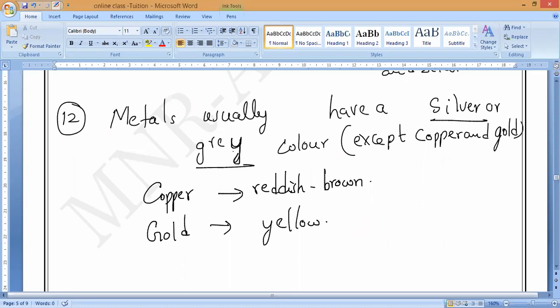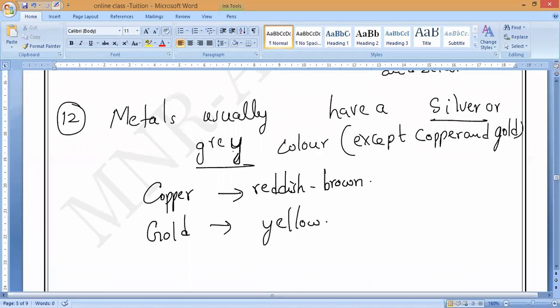Any doubt in this? Please respond to me. Clear, guys? So this is what we can say, all the physical properties of metals. If you understand this, then opposite to this, what is opposite to metals, Ra? Non-metals. So next class we'll see the physical properties of non-metals, and immediately later we'll start chemical properties.